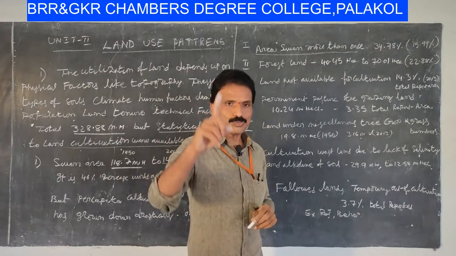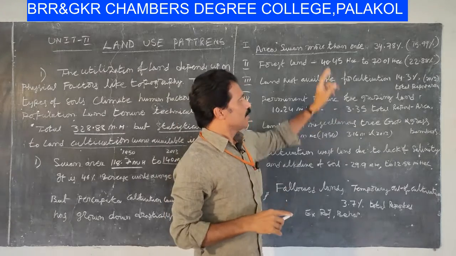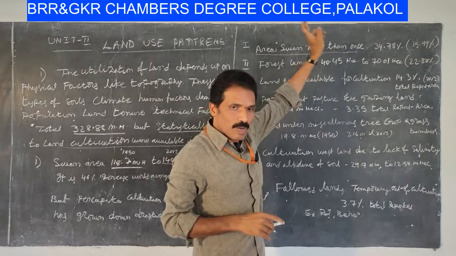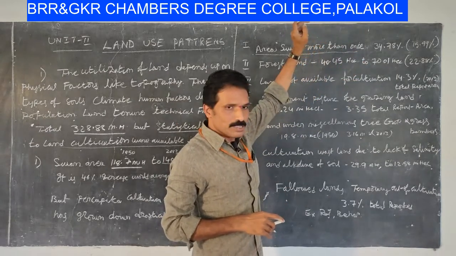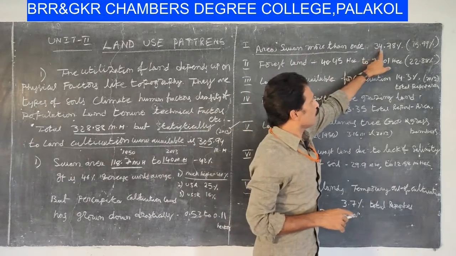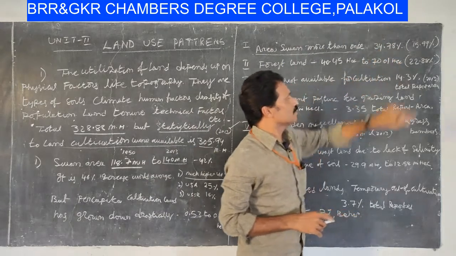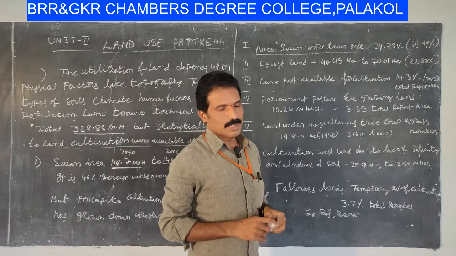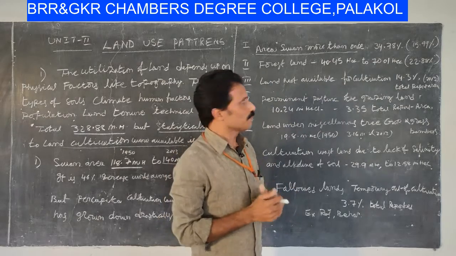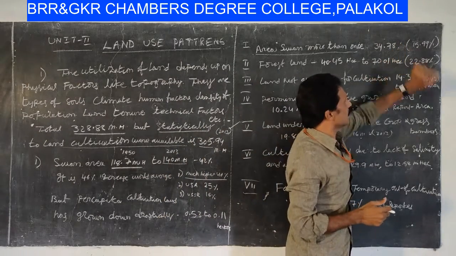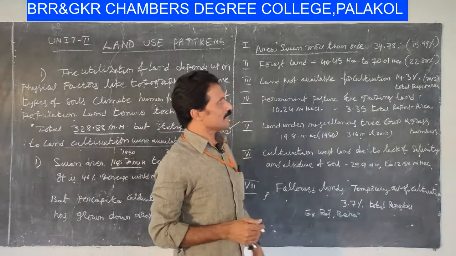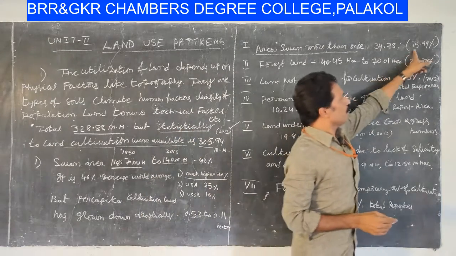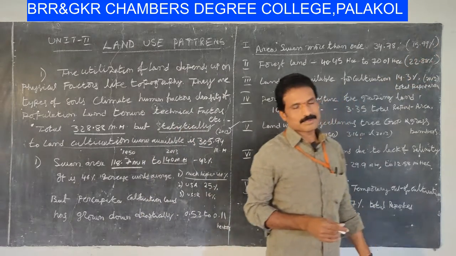A single sown land using more than one utility, that much land is 34.78 million hectares, sorry, not percentage, million hectares. That increasing rate is 15.99%.